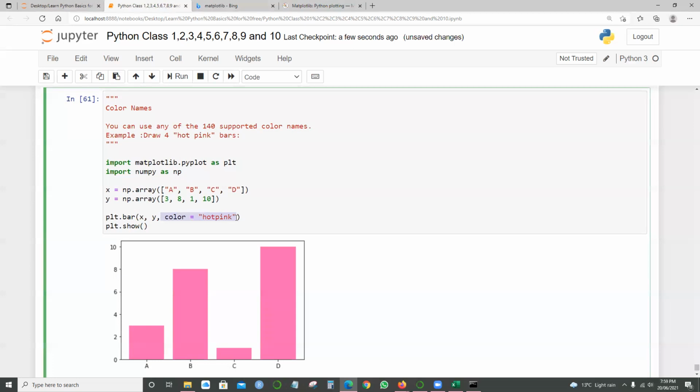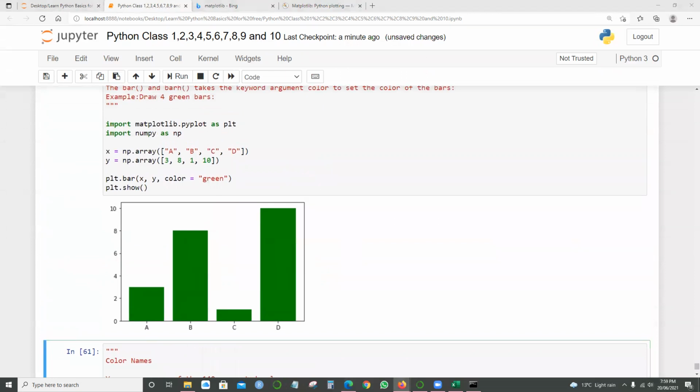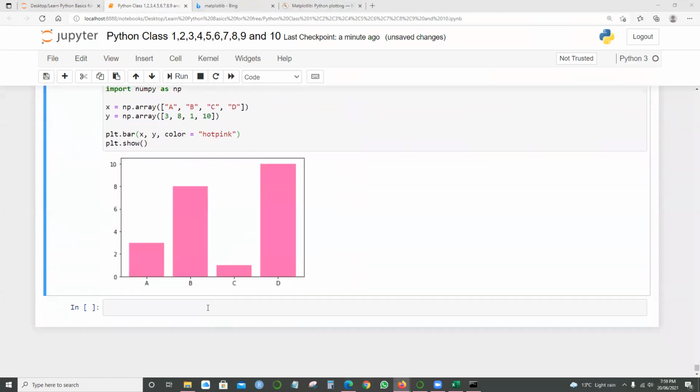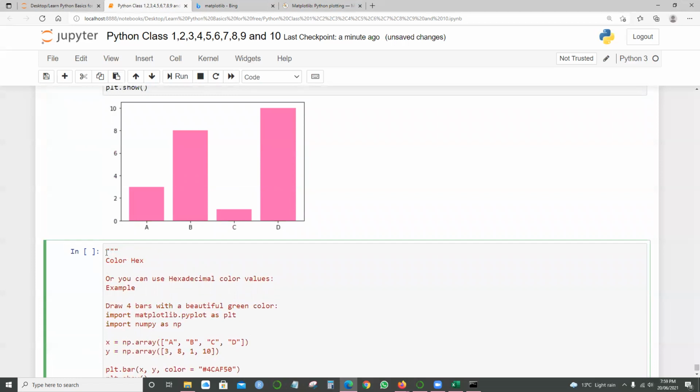You need to identify what the different colors are, and make sure you utilize them in a proper way. Color codes are important. There are ways where you can use hexadecimal colors also, but you need to have the color codes in front of you before you apply them and see what type of color coding you're using.